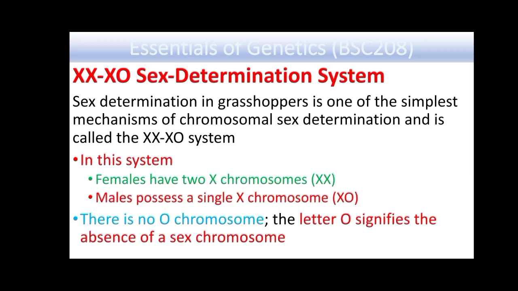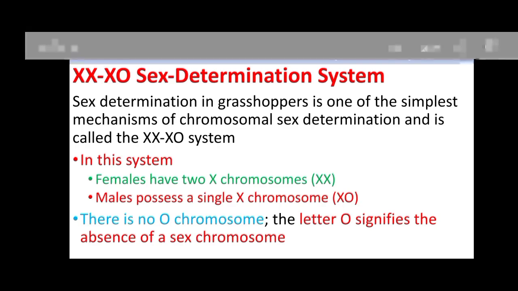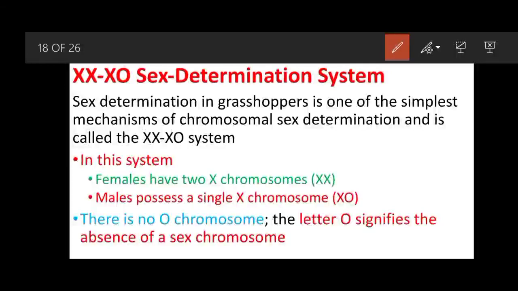Sex determination in grasshopper is one of the simplest mechanisms of chromosomal sex determination and is known as the XO system. In this system, female has two X chromosomes, whereas males possess only a single X chromosome, and males are designated as XO. XO means that there is no Y chromosome, there is no O chromosome.